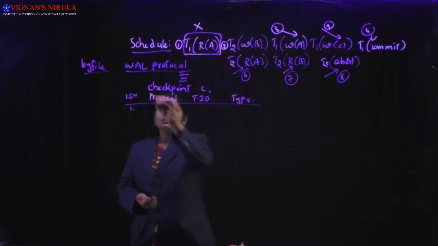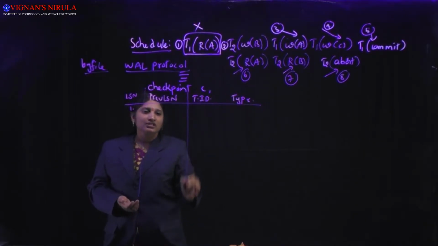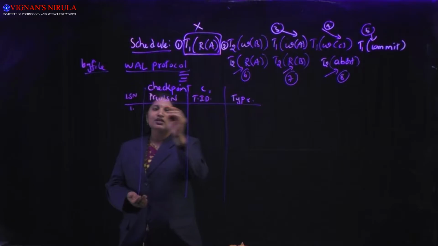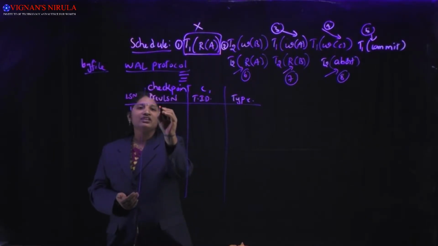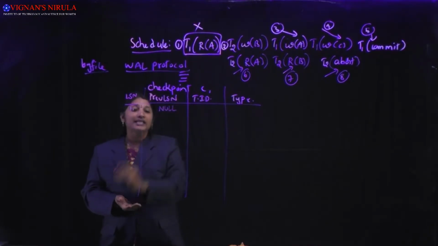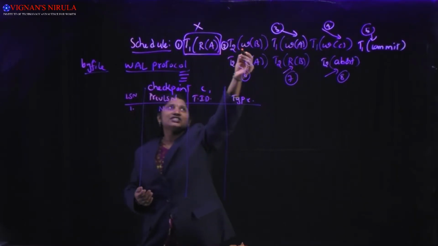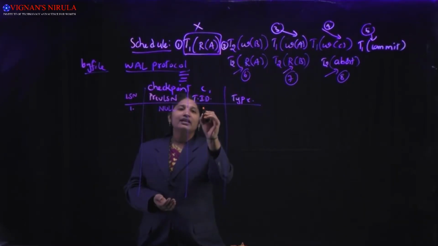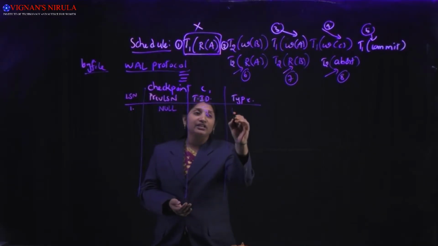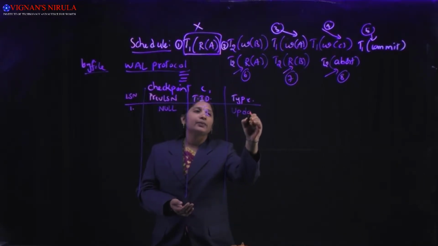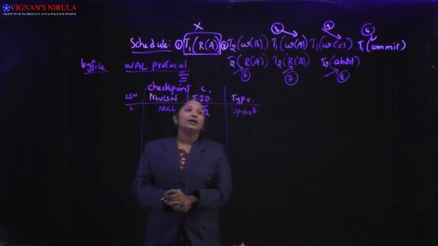Because it is the first log record, the previous LSN for this one is null. What is the transaction doing this? Transaction T2. And what is the type here? The type is update.